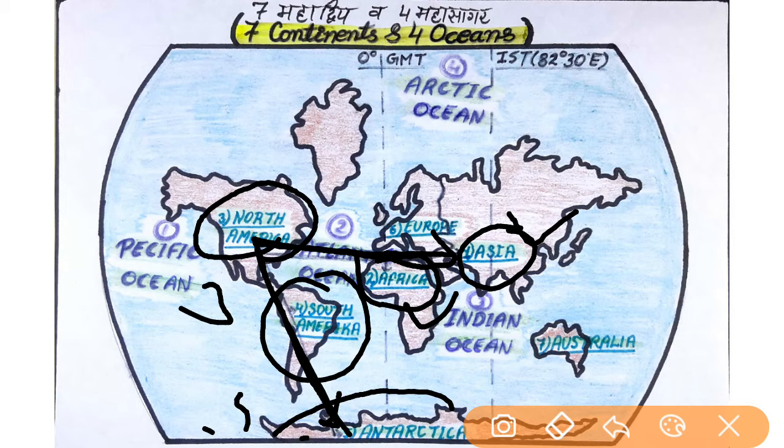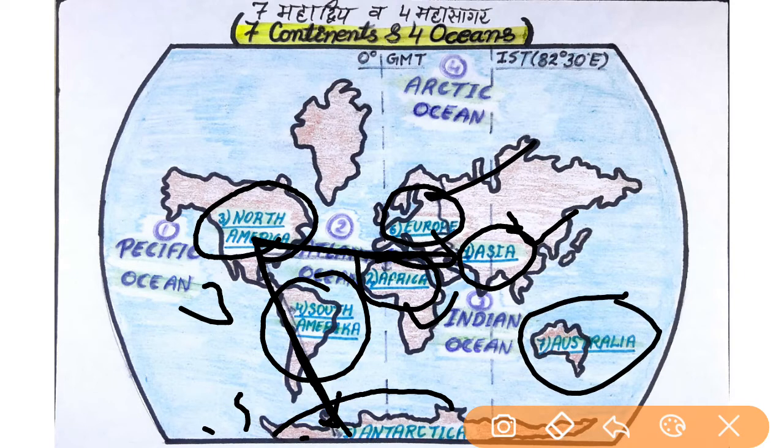Now we have two continents left. One is Europe and the second one is Australia. So here we have to learn that Australia is the smallest continent of the world. That's why it will be in 7th position and Europe will be in 6th position. So this is the trick to remember all the continents according to their area.